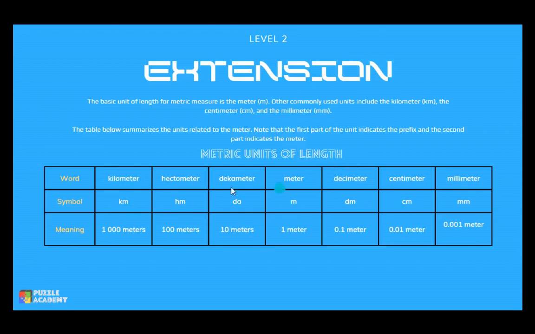And for our extension, this is the table that we will be using in our metric units of length. Okay, so these are the prefixes. Kilometer, that is km in symbol, 1,000 meters. Hectometer, hm in symbol, 100 meters. Decameter, dam, that is 10 meters. Meter, m, 1 meter only. Decimeter, dm, 0.1 meter. Centimeter, cm, 0.01 meter. Millimeter, mm, 0.001 meter.